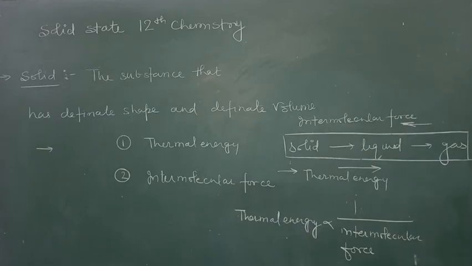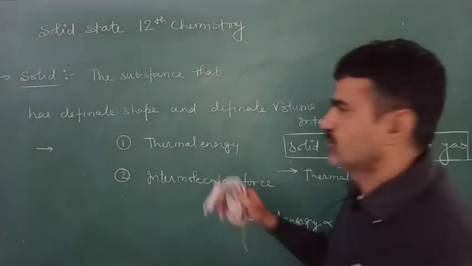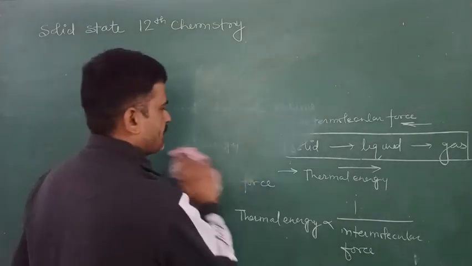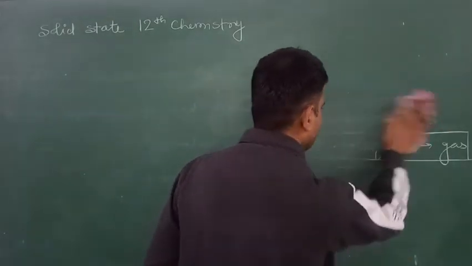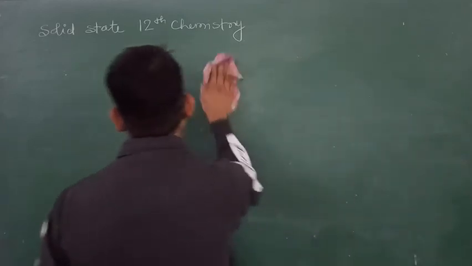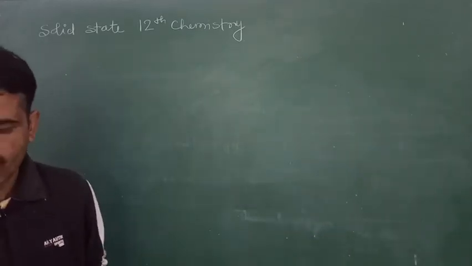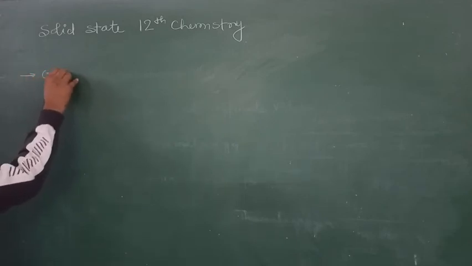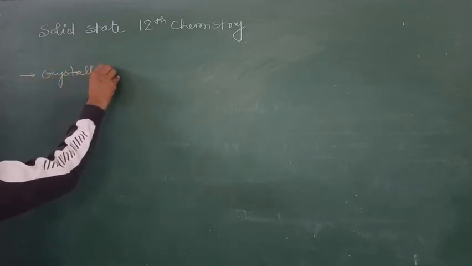Now first we discuss the crystalline solid.